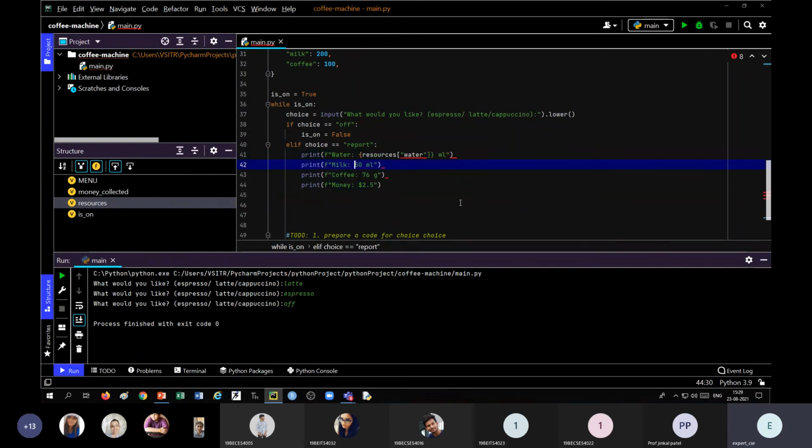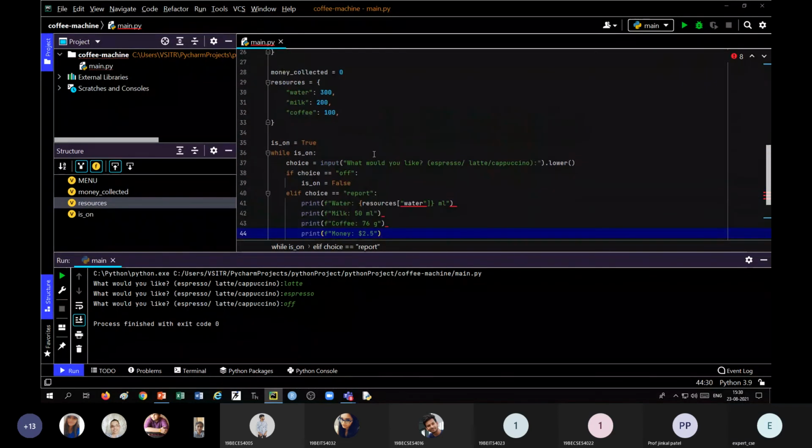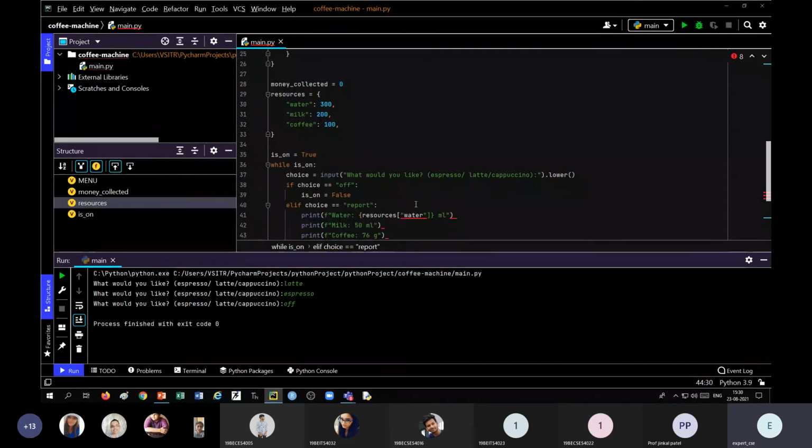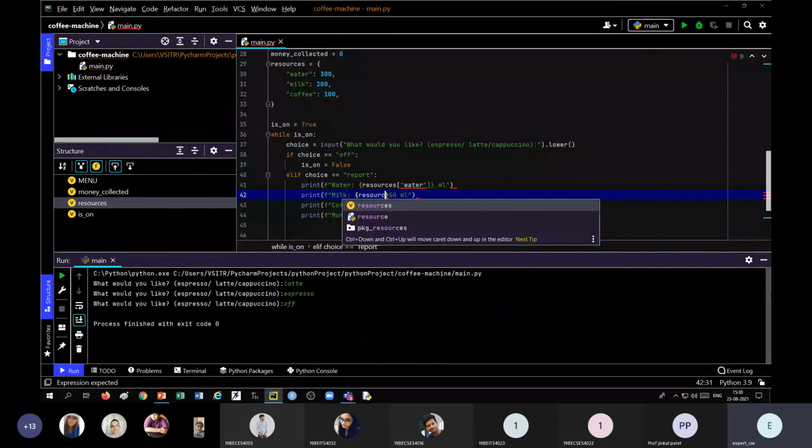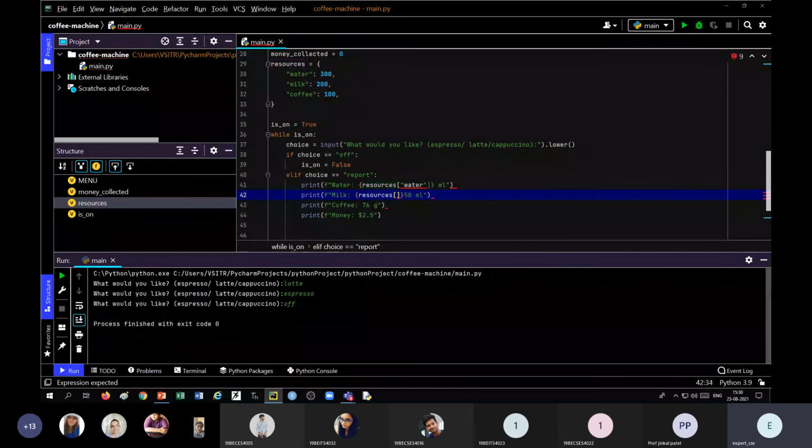So all four statements. Now similarly here I want to copy this f-string. Resources, resources. Oh, we have written it correctly, right? Similarly here resources, bracket, quotation, milk.